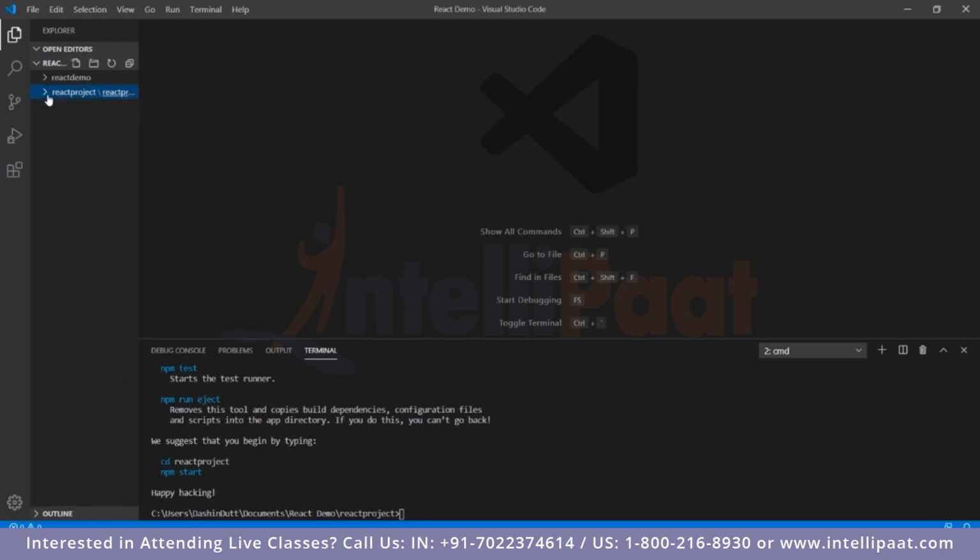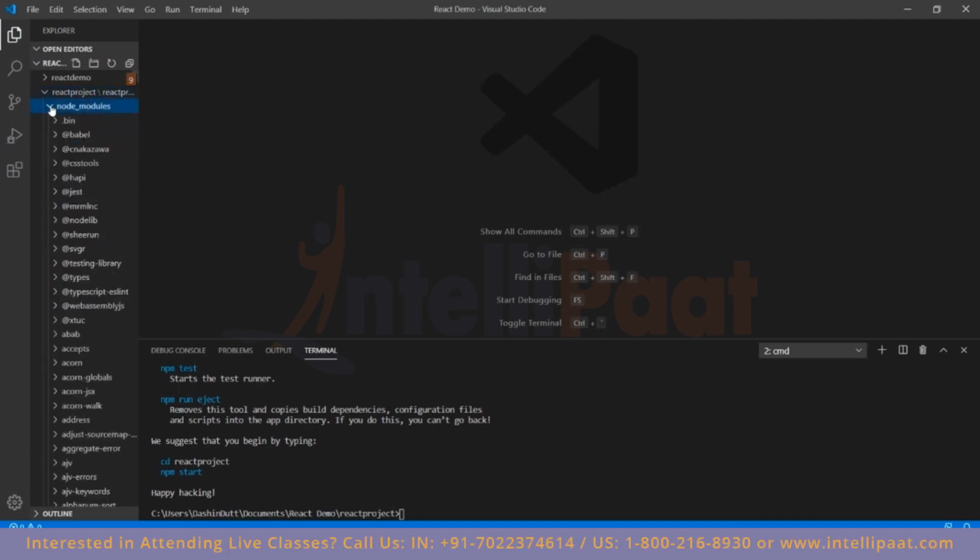So all the node modules have been loaded up. The public and the src, this is where we'll primarily do the coding part of things. We don't need to concern ourselves with node modules and public. Discussing what all of these subdirectories have, this is the folder called node modules. Basically all the packages that you've installed and would need later on for your React project are installed in the node modules folder.